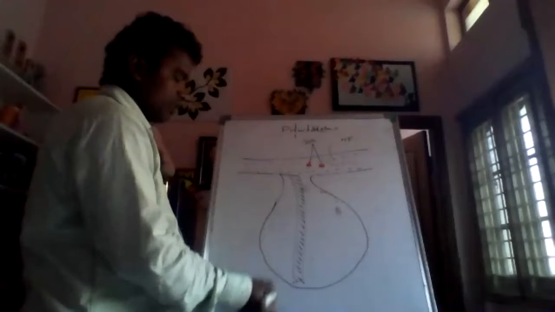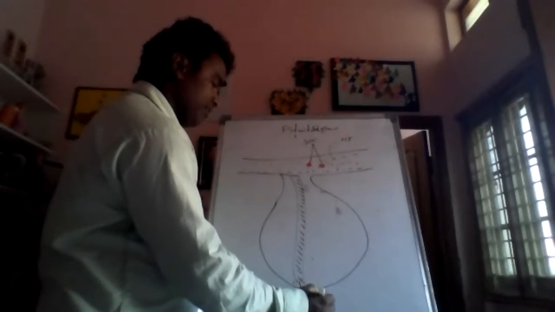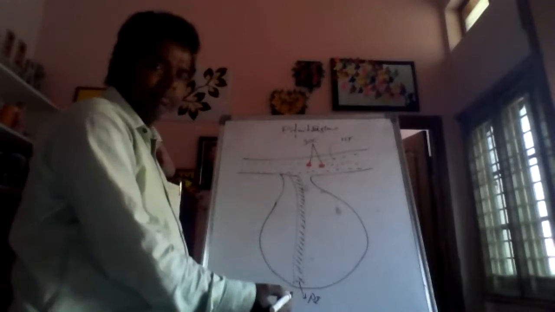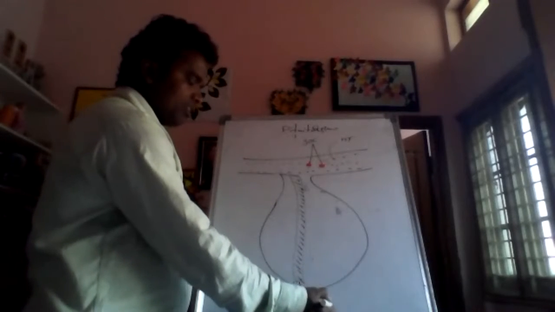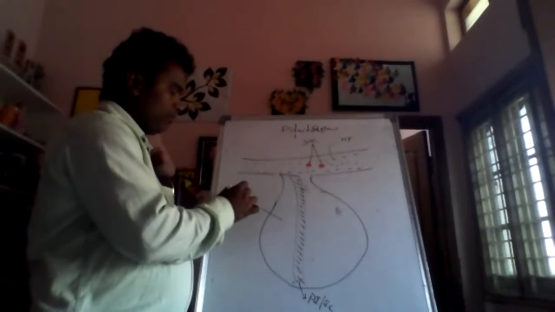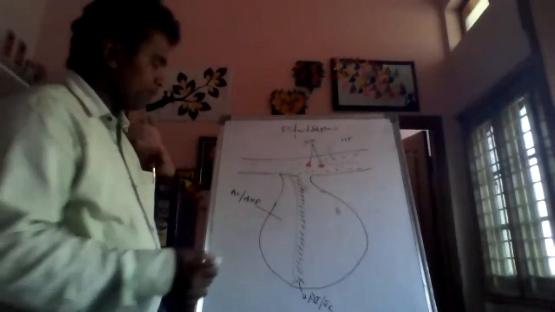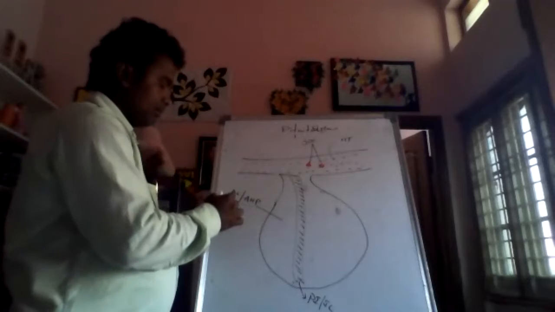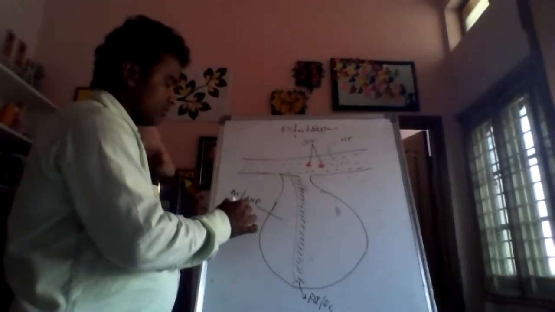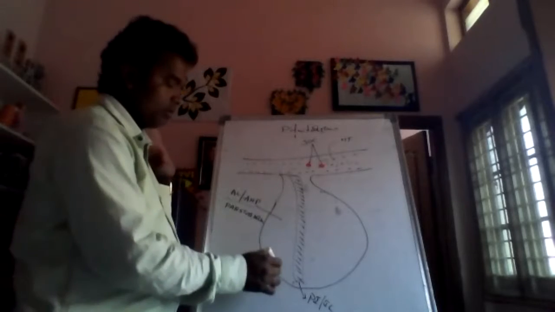So three lobes are there. One is called what, ma? Pars intermedia, or PI, pars intermedia, right? Or intermediate lobe or middle lobe. This one is called what, ma? Anterior lobe or adenohypophysis. Just now I told you. Or it is also called what, ma? Pars tuberalis. Okay, pars tuberalis.